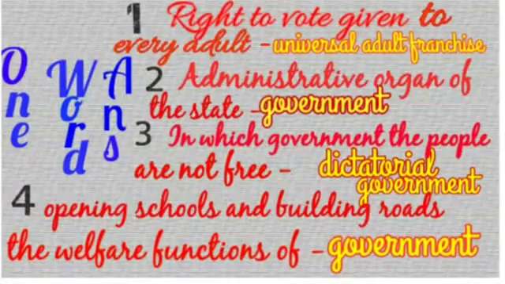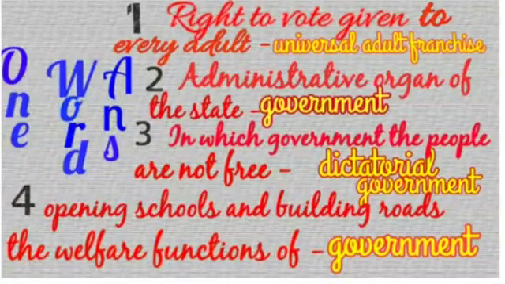One is the democratic government, where people are free to elect their leaders, to elect their government. But another form is the dictatorial government, where people are not free. So the answer is dictatorial government. Next is the last one. Opening schools and building roads are the welfare functions of the government.